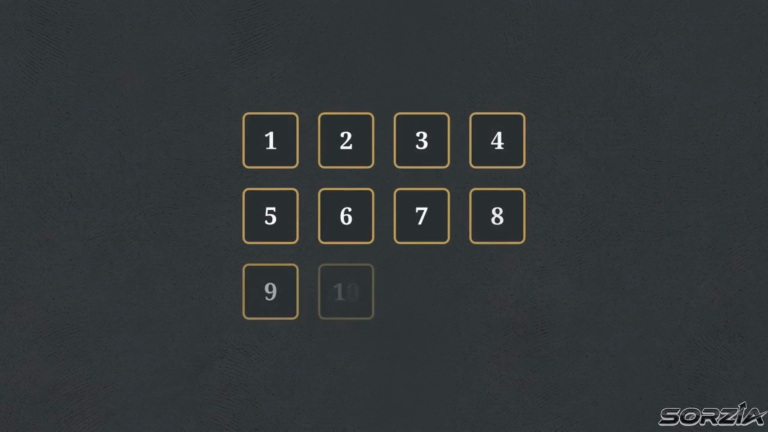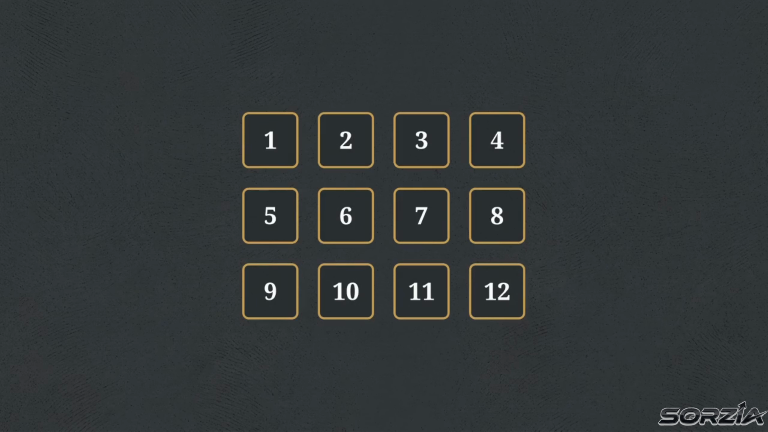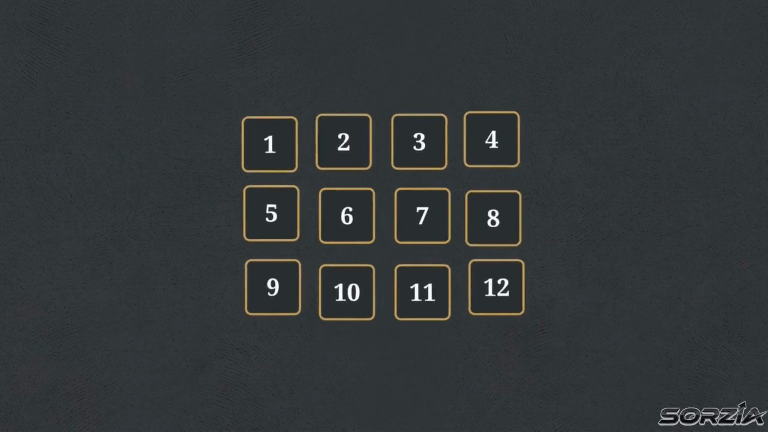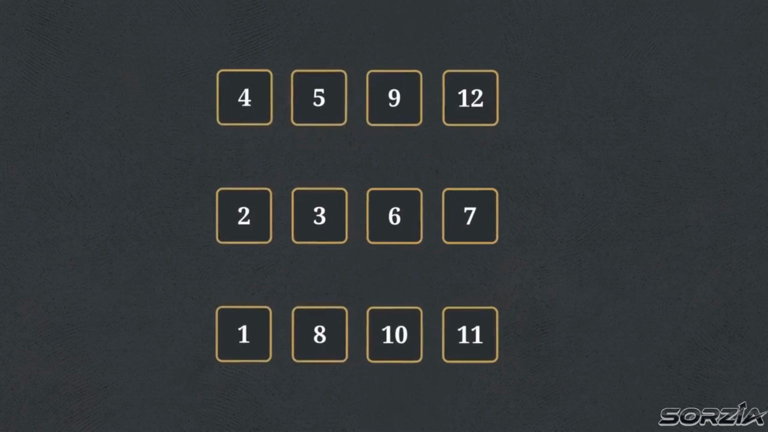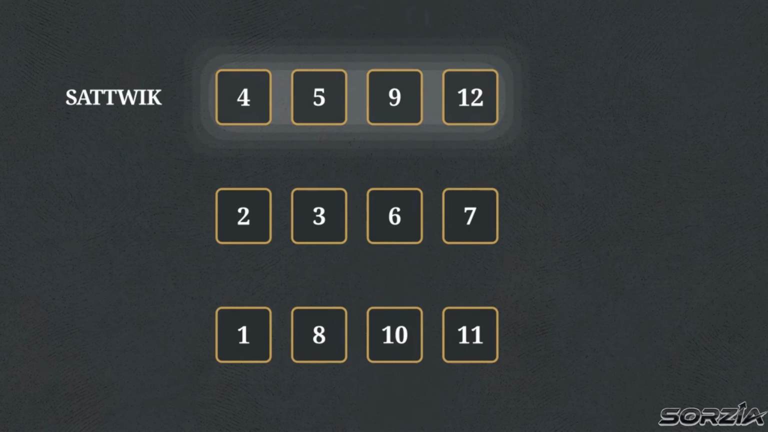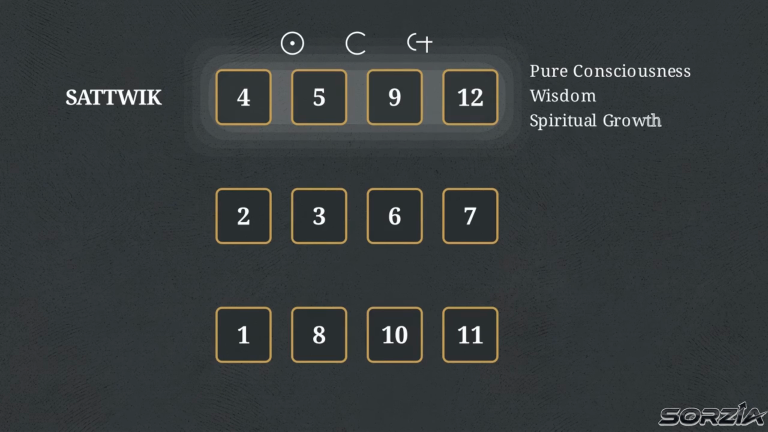The final layer of the blueprint introduces the 3 Gunas. These represent the inherent cosmic frequencies that drive the motivations of the ruling planets. The top tier holds the Sattwik signs, 4, 5, 9, and 12. Ruled by the sun, moon, and Jupiter, these signs vibrate at a frequency of pure consciousness, wisdom, and spiritual growth.